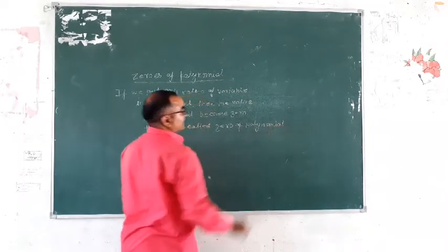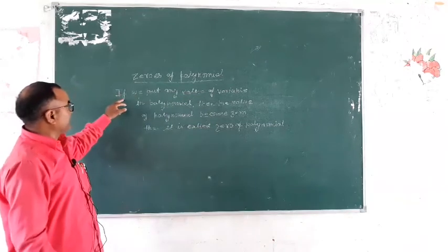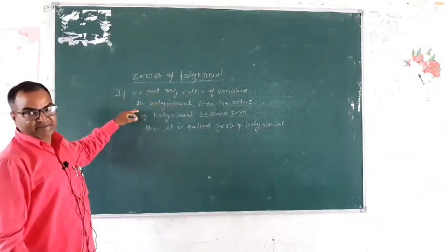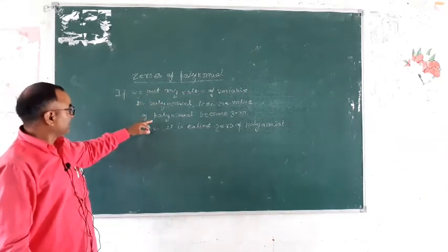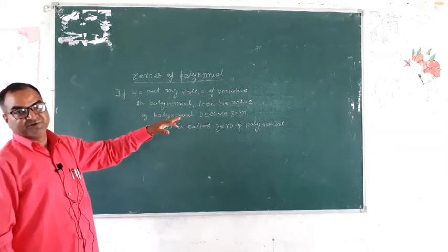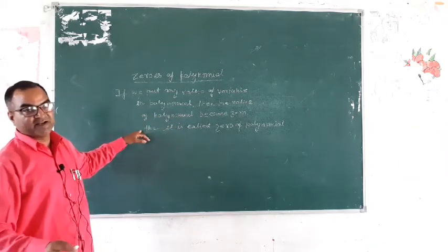Zero of polynomial: if we put any value of the variable in the polynomial, then the polynomial becomes zero. It is called a zero of the polynomial.